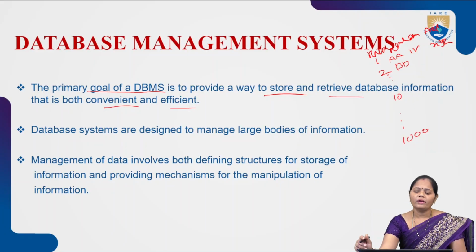Now, if this data is available in a text file or notepad, we can write some C program or Python program to retrieve the stored data. Now the requirement of the user has changed. He doesn't want the entire information of the student, just the roll number and the address, only the fields that the user wants.